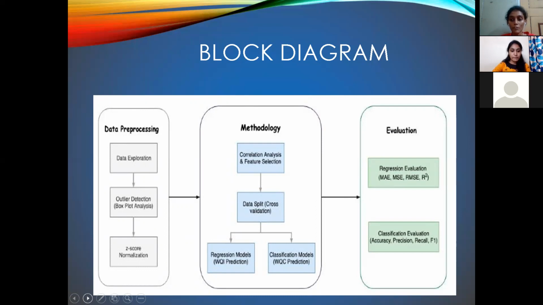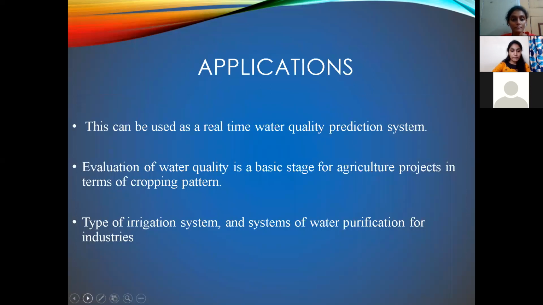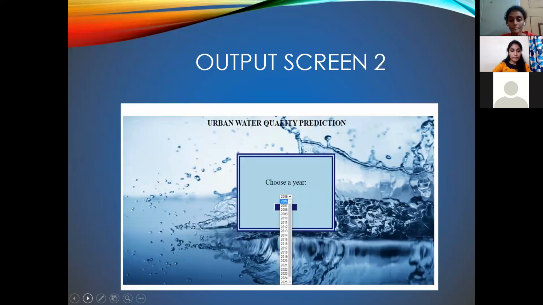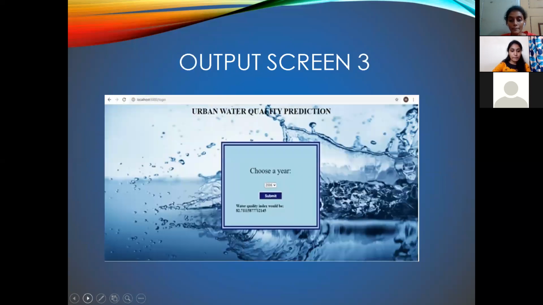Coming to the applications of our project, this can be used for real-time water quality prediction, and it is a basic stage for agricultural projects to evaluate the water quality. Next come the output screens of our project. This is the first screen where the user can choose a year from the drop-down, and after clicking the submit button, WQI will be displayed here.